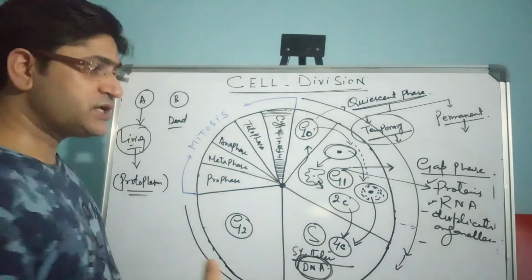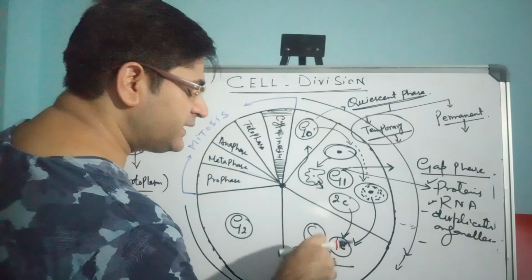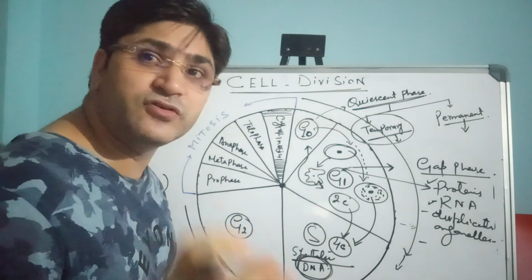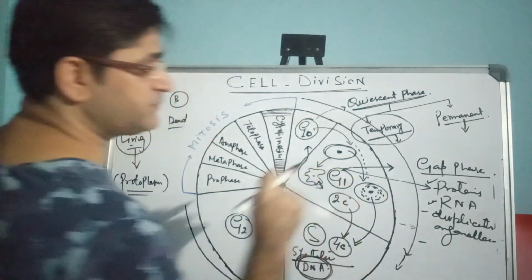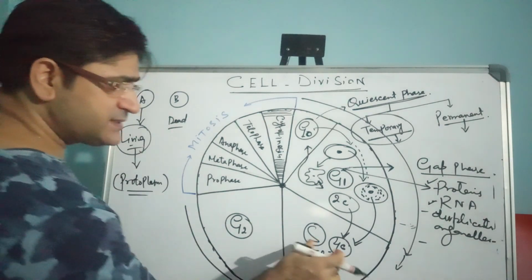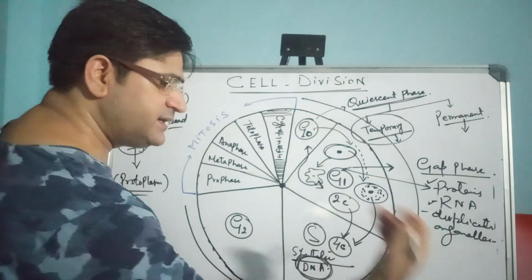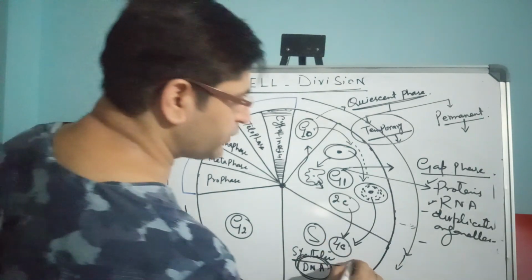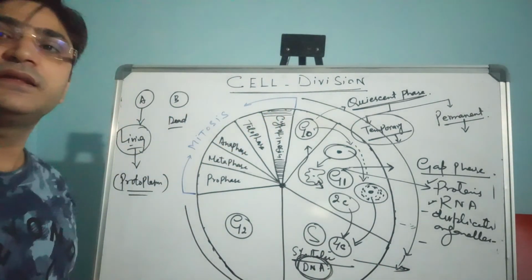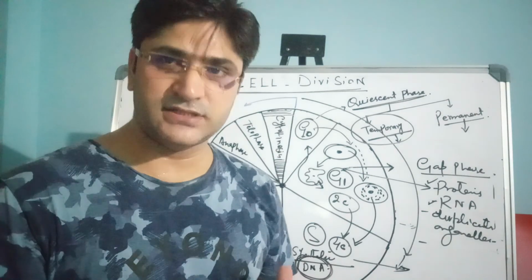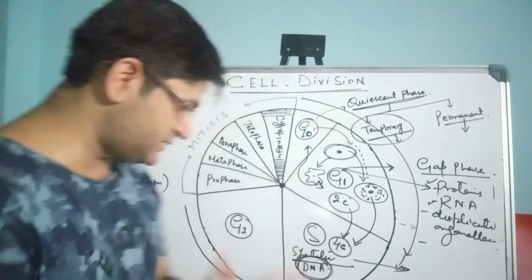That is how the DNA is going to double in the cell, but the number of chromosomes remains the same, that doesn't change. So that is the most important change occurring in the S phase, and the necessary proteins called histone proteins will be synthesized in the S phase itself. That is the major function in the S phase.